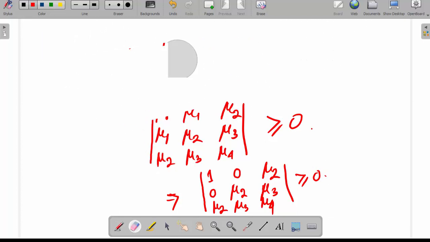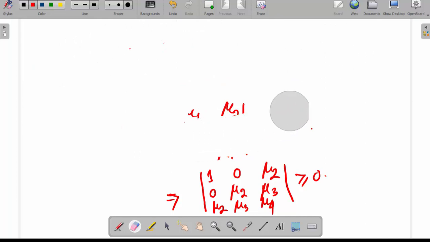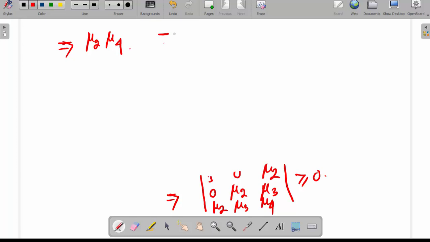Now this implies mu 2 mu 4 minus mu 3 square minus mu 2 cube is greater than or equal to 0.